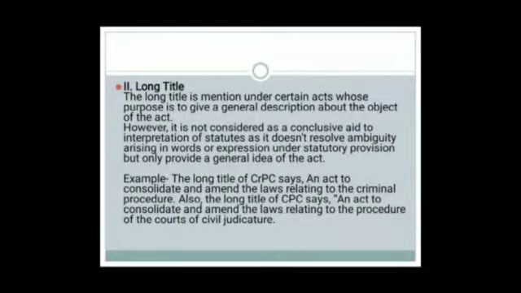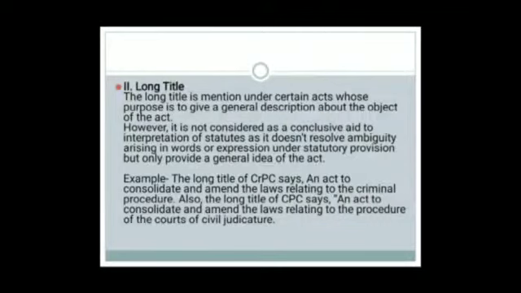The long title is mentioned under certain acts whose purpose is to give a general description about the object of the act. What is the object of CrPC? An act to consolidate and amend the laws relating to criminal procedure. It is giving a general description about the CrPC, and likewise about the CPC.